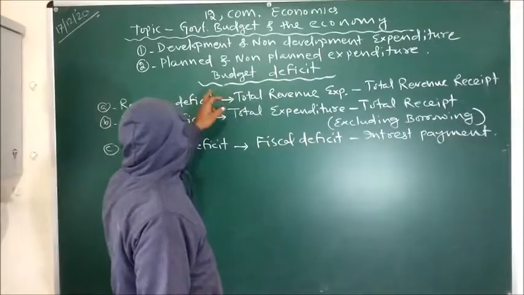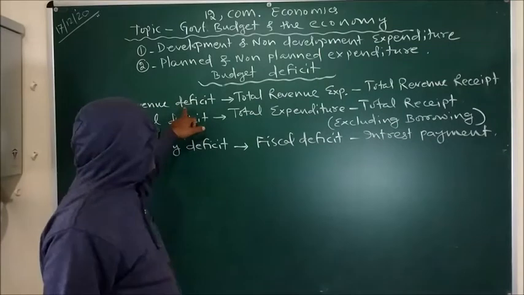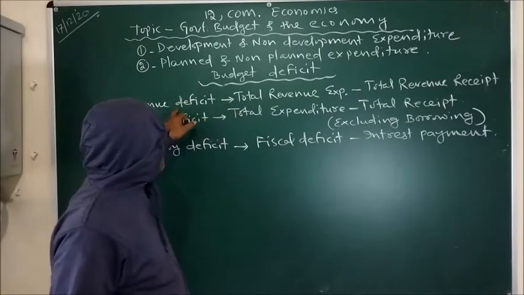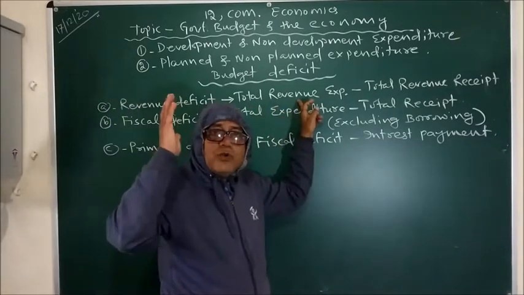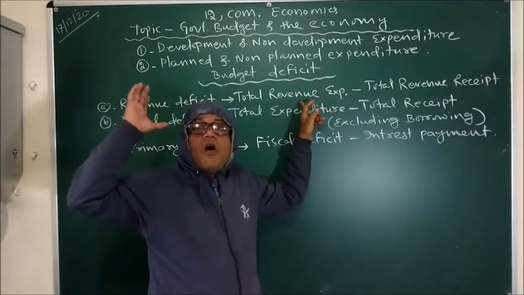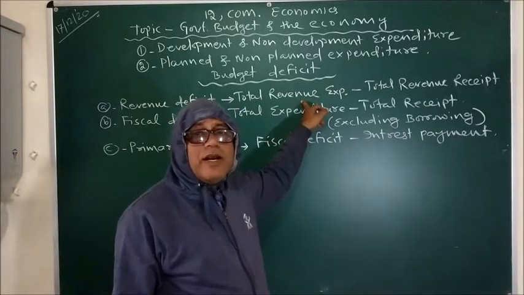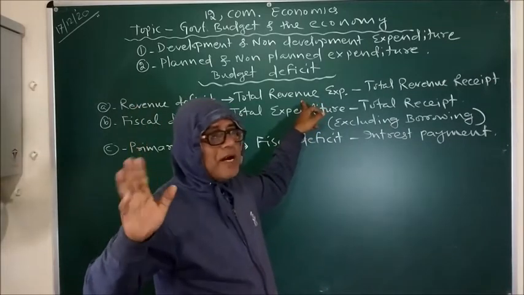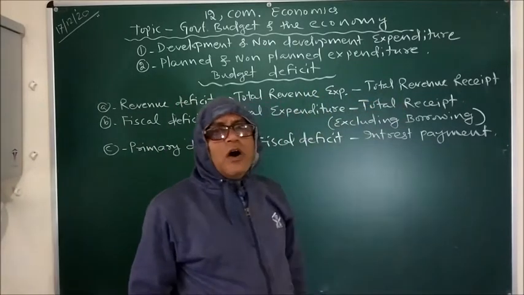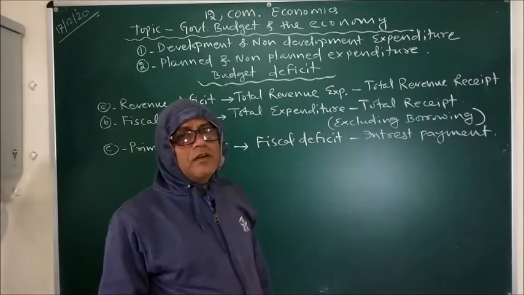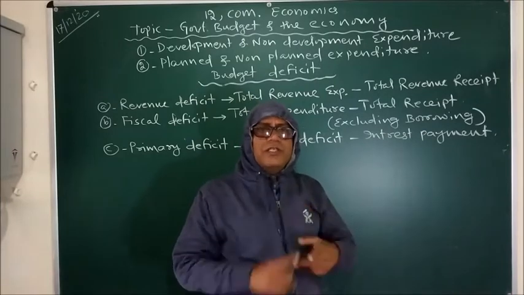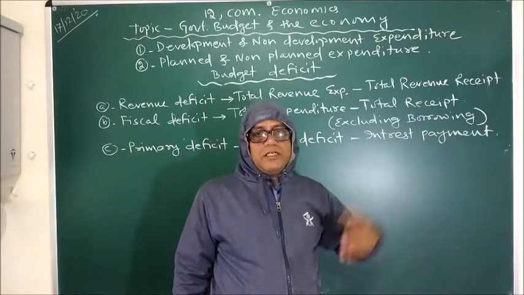So coming to budget deficit, first we have revenue deficit. So we know very well what is revenue account, what is capital account. So revenue deficit is nothing but total revenue expenditure, meaning all such expenditures of the government that don't affect the liability and asset status, and total revenue receipt means all such incomes of the government that don't affect the liability and asset status, that is tax receipts and non-tax receipts.